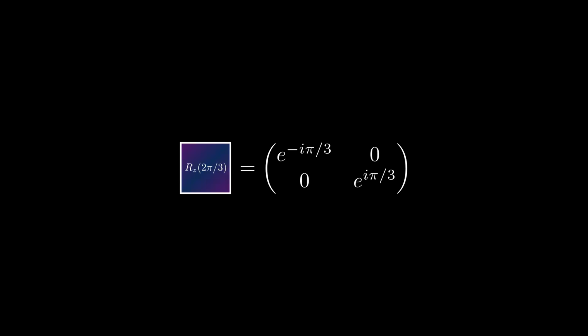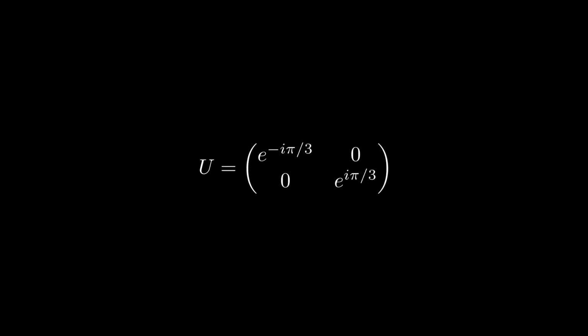If we run this algorithm for a depth 0, we simply take the closest approximation from the starting epsilon net, which just gives us 3 T gates, equivalent to a Z rotation by 3 pi over 4 radians. If we run Solovay-Kitaev with one level of depth, we get a much longer sequence of gates, too long in fact to show on screen all at once. Altogether, this particular sequence consists of 37 gates. While it's true that the length of the sequence has grown significantly at just one level of depth, we will also see shortly how the error also decreases relatively quickly in tandem. At 2 levels of depth, the gate sequence becomes even longer, giving us a decomposition with 193 gates.